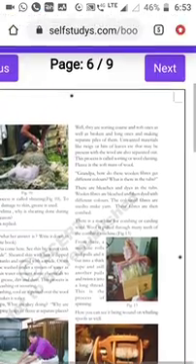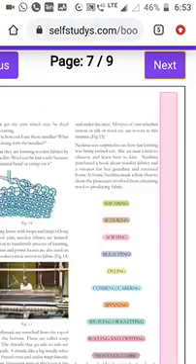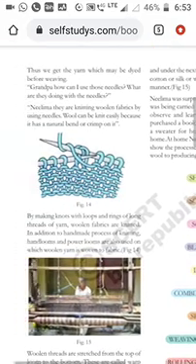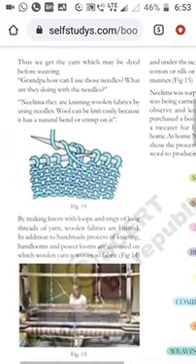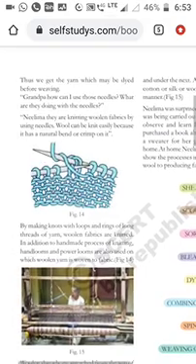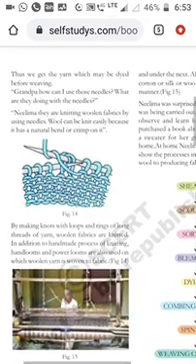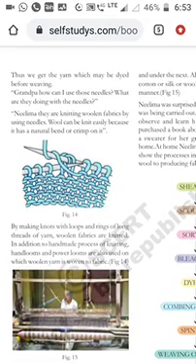Here you have to observe. Thus we get the yarn which may be dyed before weaving. After that we weave by using the machines. So here, Grandpa, what are they doing with those needles?